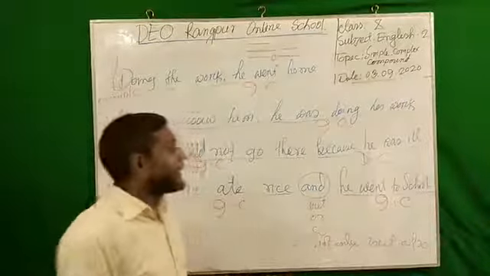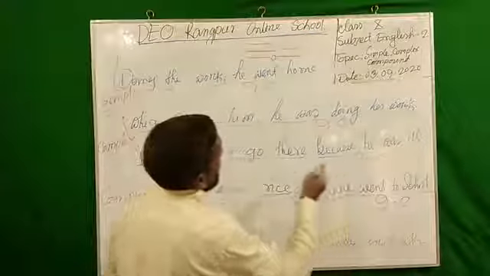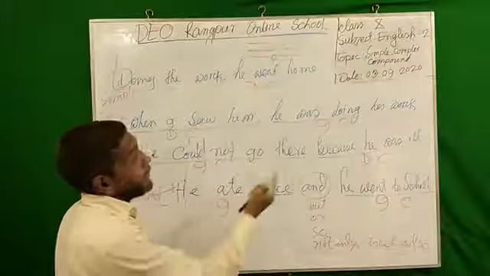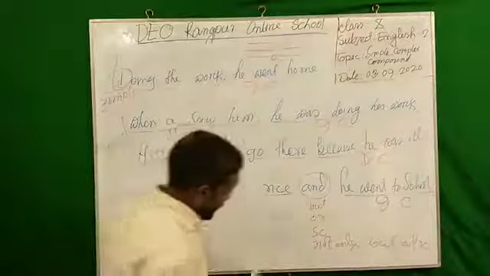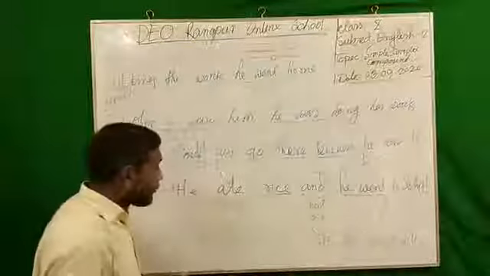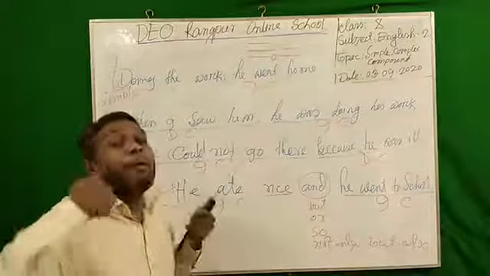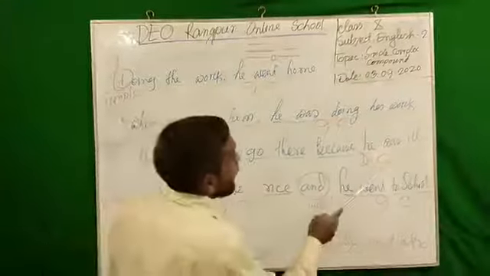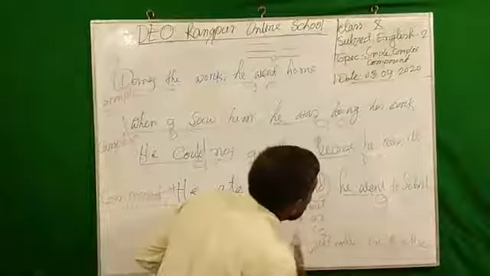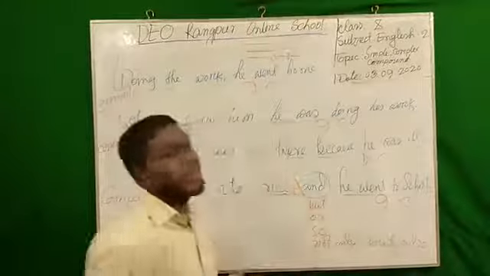Now again, dear students, in a complex sentence there are two clauses, but the clauses are of different kinds: one dependent and one independent. But in a compound sentence, we also have two clauses, and both are independent clauses. So it is a very simple technique. In a complex there is a dependent clause. If I can turn this dependent clause into independent, what will happen? My sentence will automatically be compound.